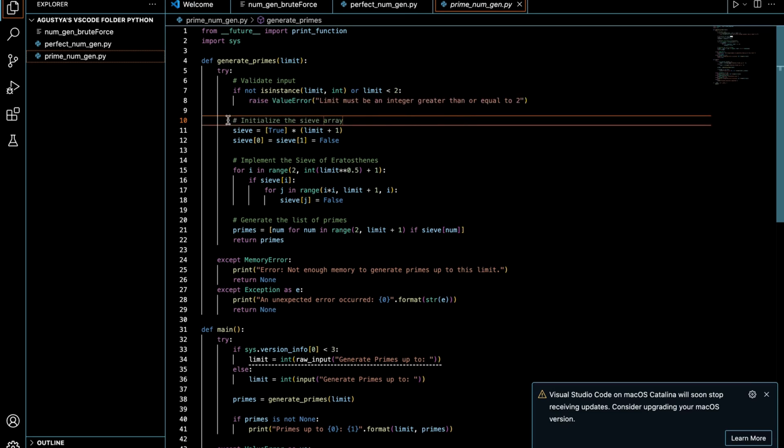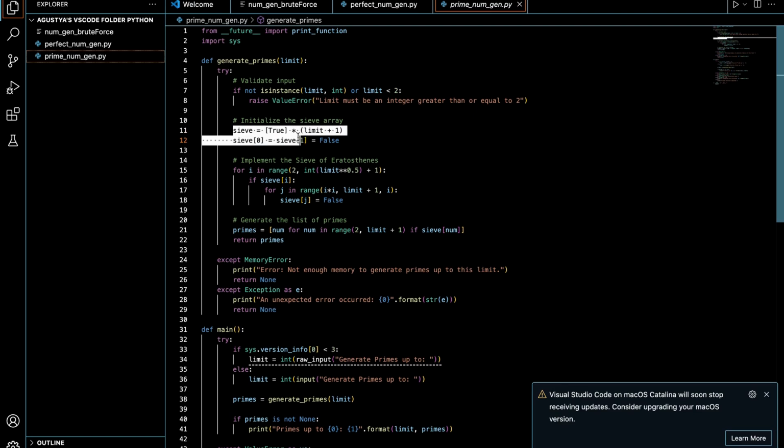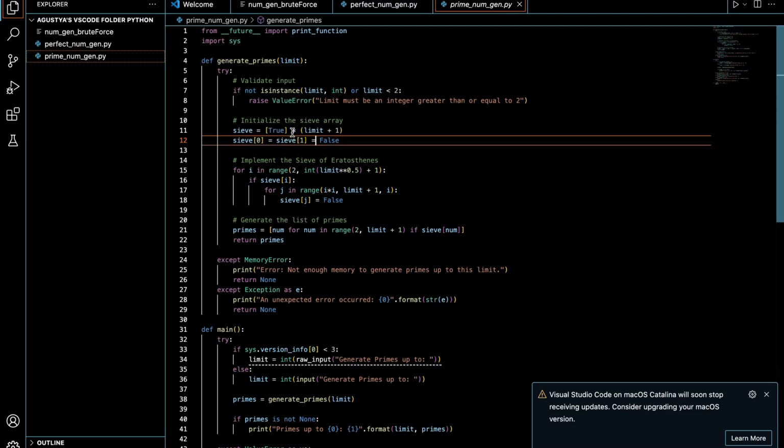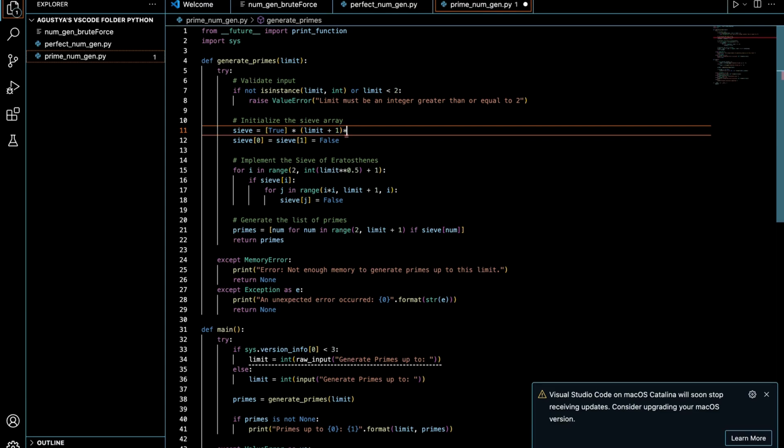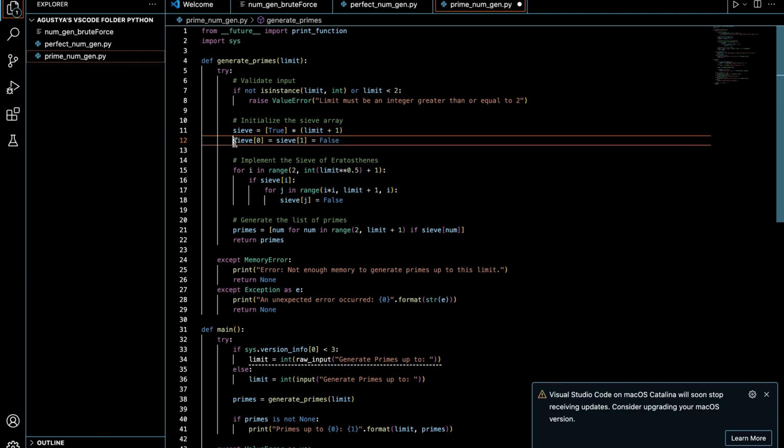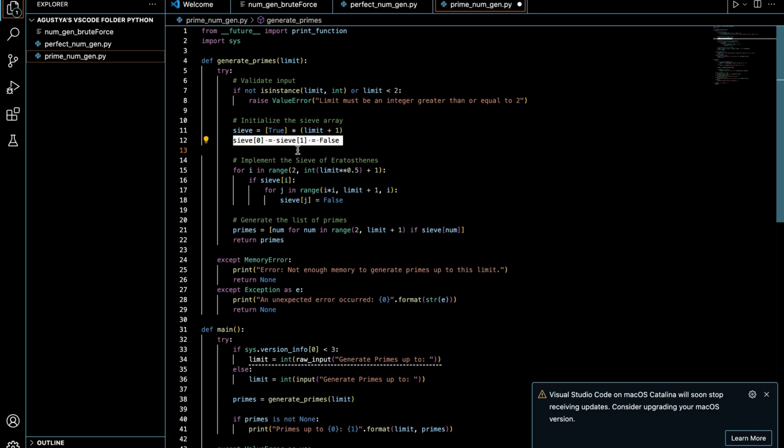And then the initialization for the sieve array. Sieve equals True multiplied by limit plus 1. Then sieve[0] equals sieve[1] equals False.